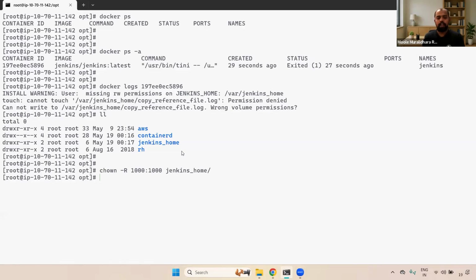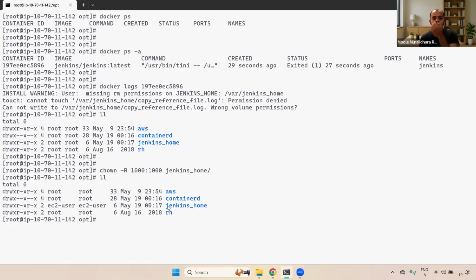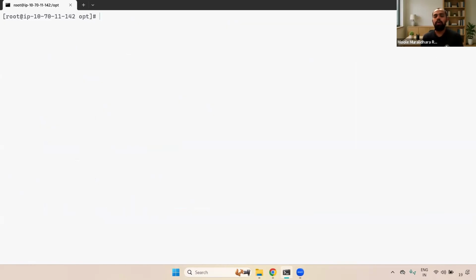Now you can enter. Give the ll command. If you see here, Jenkins_home, earlier it was root user. Now it is changed to ec2-user. Okay, fine, because we gave 1000, right? That's why. Okay, super.